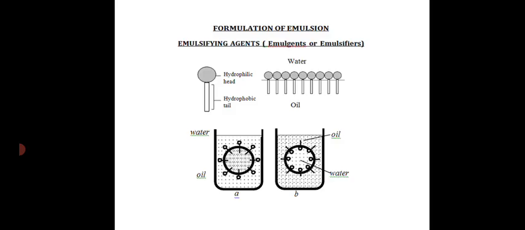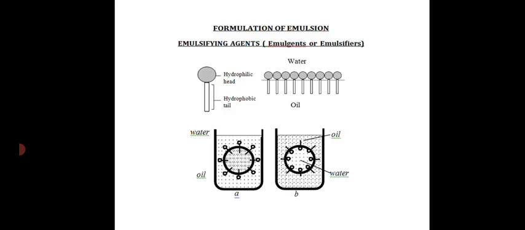When it gets oriented on the surface of a droplet or the oil-water interface, the hydrophilic head will be facing towards the aqueous phase and the hydrophobic tail will be facing towards the non-aqueous or oil phase. There is a balance between the hydrophilic group and the hydrophobic group in a surfactant, and that balance is commonly referred to as hydrophilic lipophilic balance or HLB. Higher the HLB value, higher will be the water solubility. Lower the HLB value, higher will be the oil solubility, and vice versa.